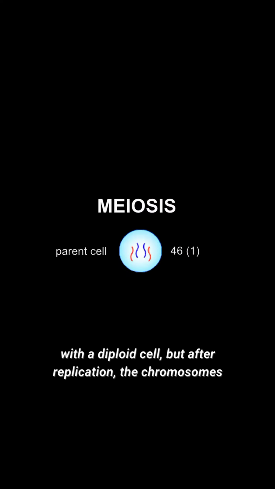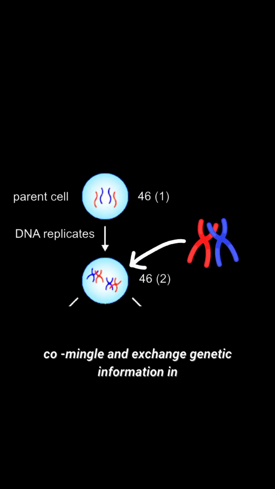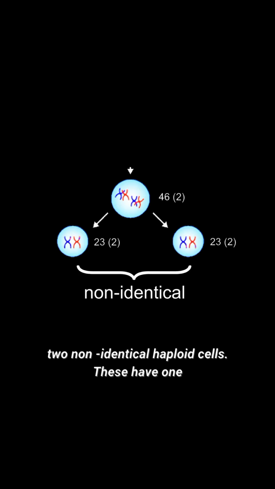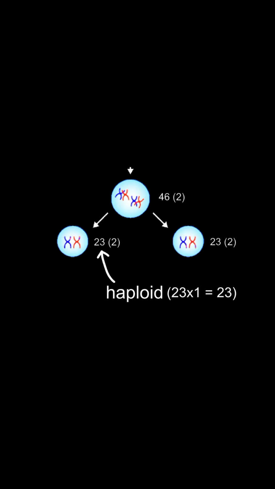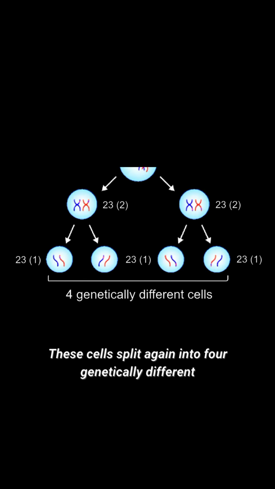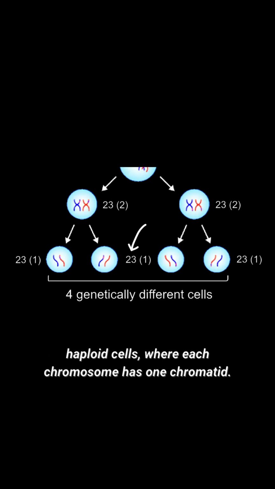Meiosis also starts with a diploid cell, but after replication, the chromosomes commingle and exchange genetic information in a process called crossing over. The cell is then split into two non-identical haploid cells. These have one set of chromosomes, but they still consist of two sister chromatids. These cells split again into four genetically different haploid cells, where each chromosome has one chromatid.